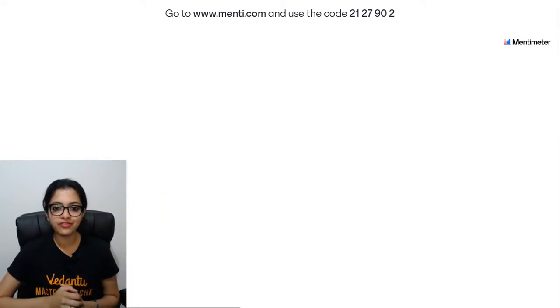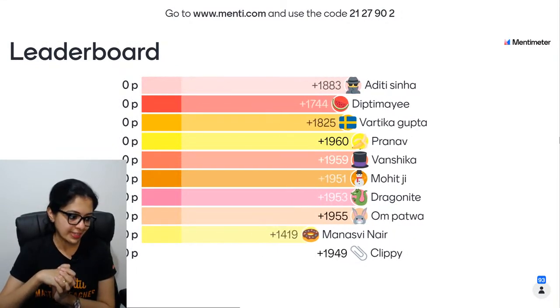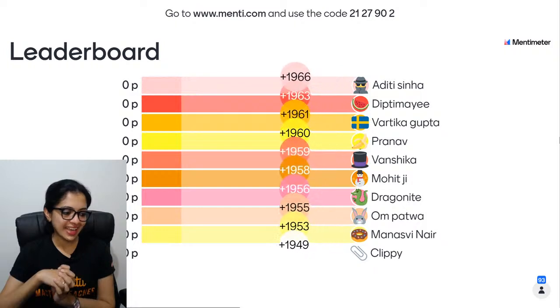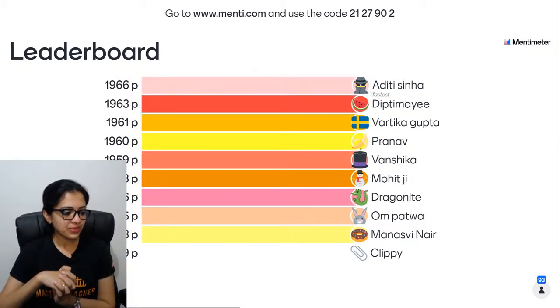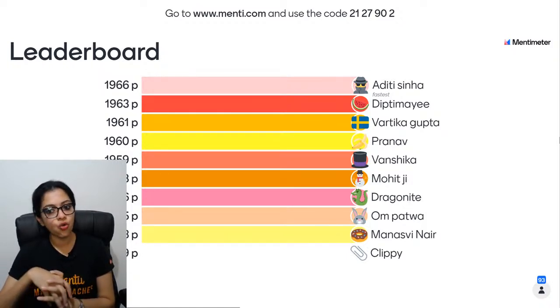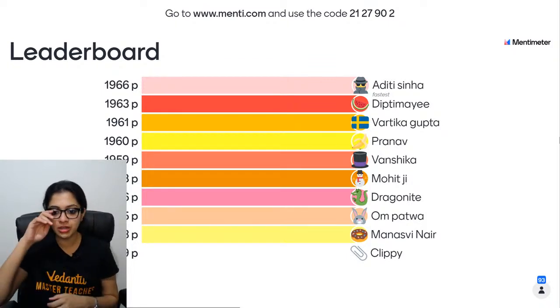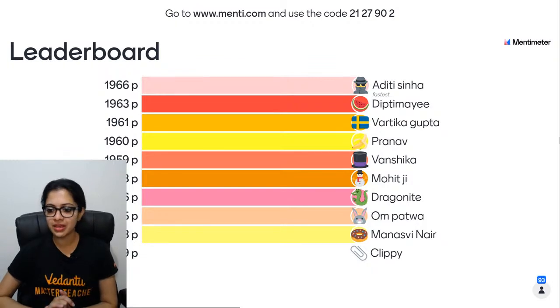Okay, so let us now have a look at the leaderboard before we move ahead. Yes, Rishti, thank you so much. And here we go. Look at that again, Aditi is at the top. Aditi Sinha with 1966. Deepti Mai, Vartika, Pranav, Vanshika, Mohit Ji, Dragonite, Om, Manasvi, and Clippy. That's a cute name, Clippy. Oh my goodness, what sort of creative names you guys have?